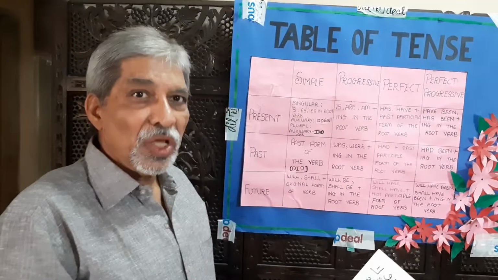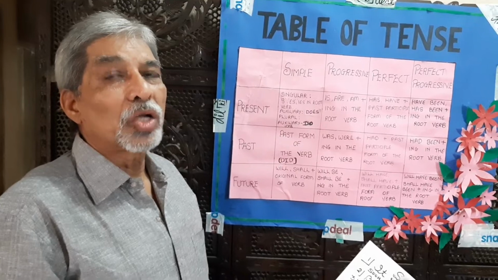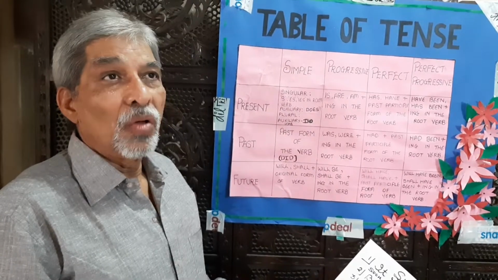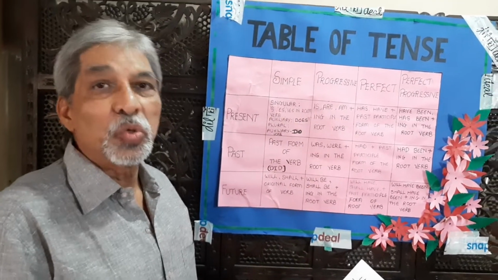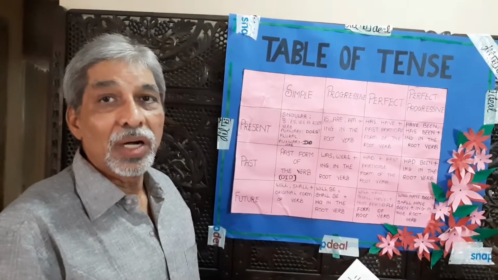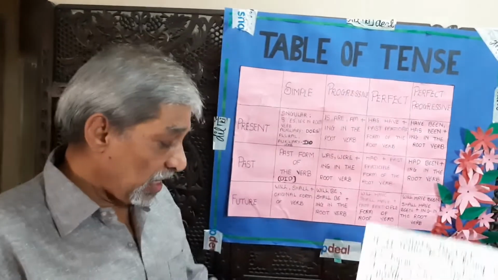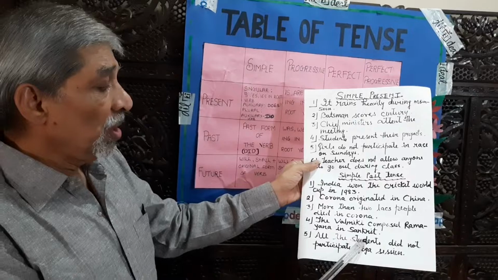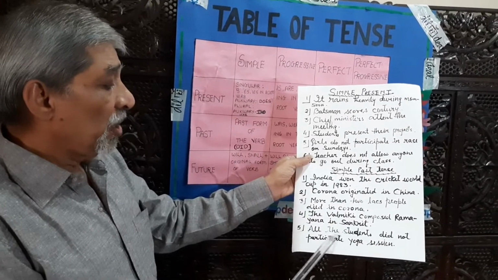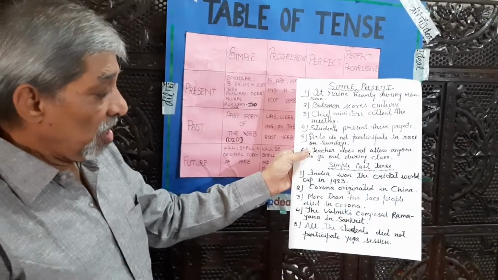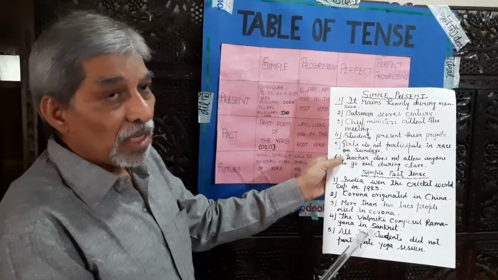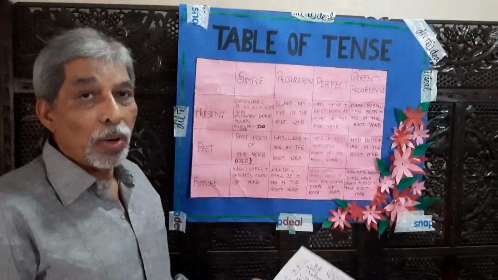The moment we use the auxiliary verb did, we always use the root form of the verb. Therefore, you see here, all the students did not participate in yoga session. Participate is the root form of the verb.